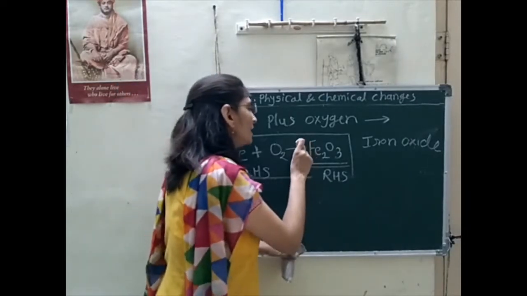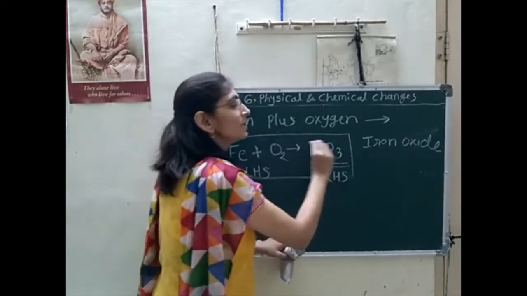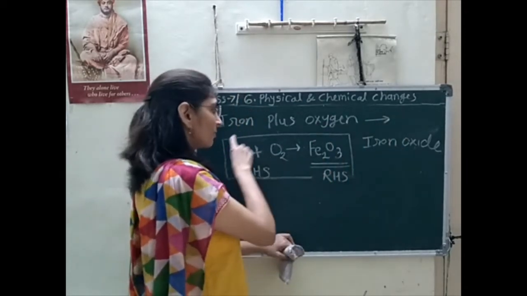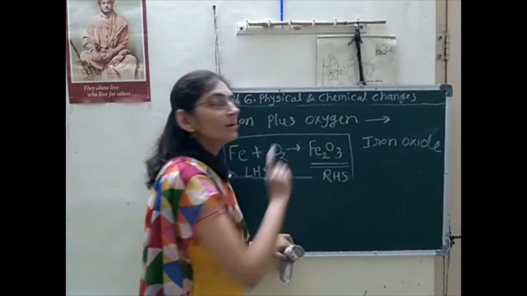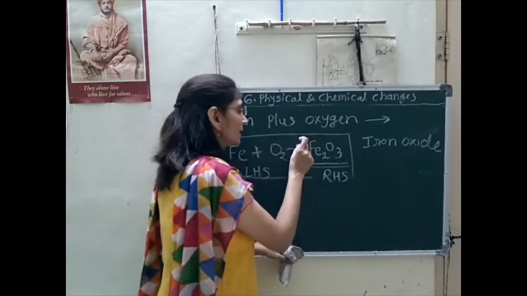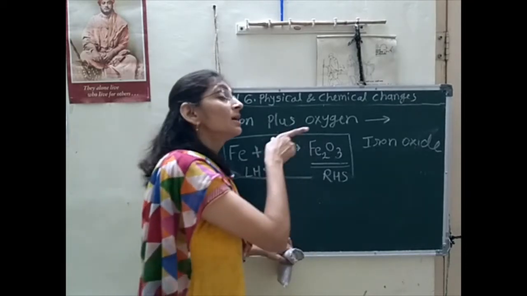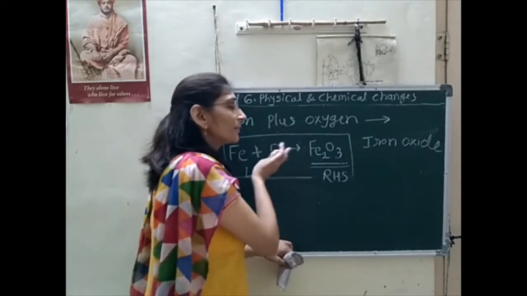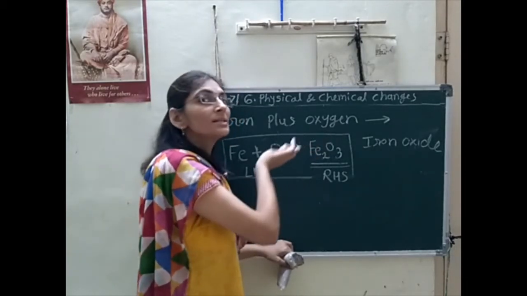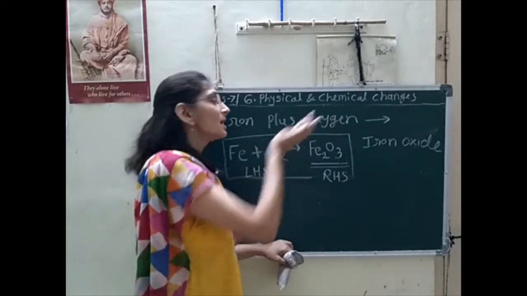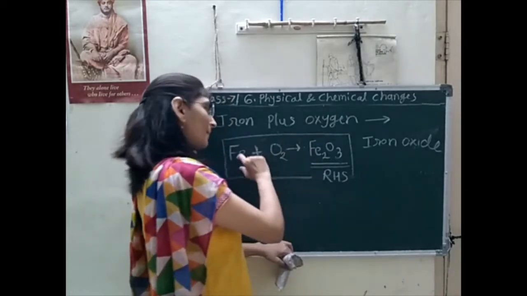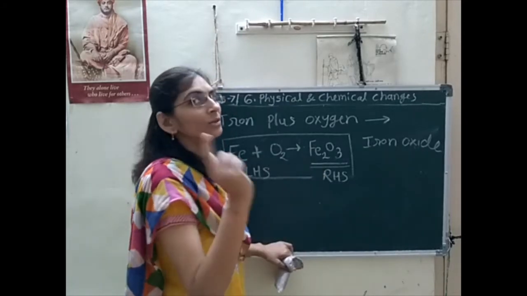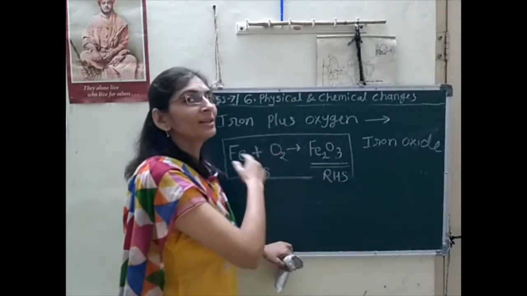And the arrow indicates that the reaction is happening in this direction. Means from this reactant substance we get the product. And this arrow also indicates that it is an irreversible reaction, because it is happening in only one direction. Means only from iron plus oxygen we will get the iron oxide, not from iron oxide can we get the iron again.